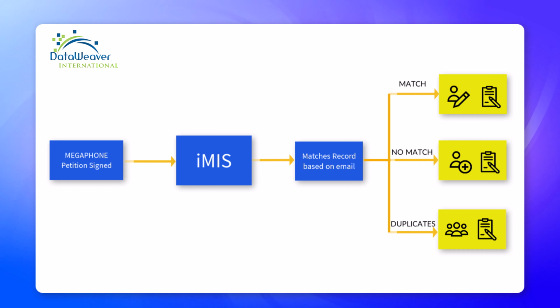If there are duplicates, a special duplicate resolution process begins, and the petition is held in staging mode until that duplicate is resolved. A duplicate can be resolved by matching with another probable duplicate record, by accepting the petition is for a new prospect record, or finally you can discard the petition altogether.